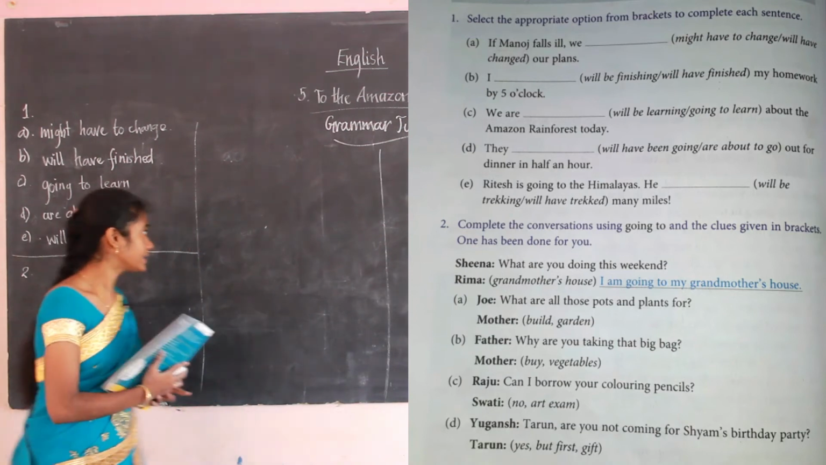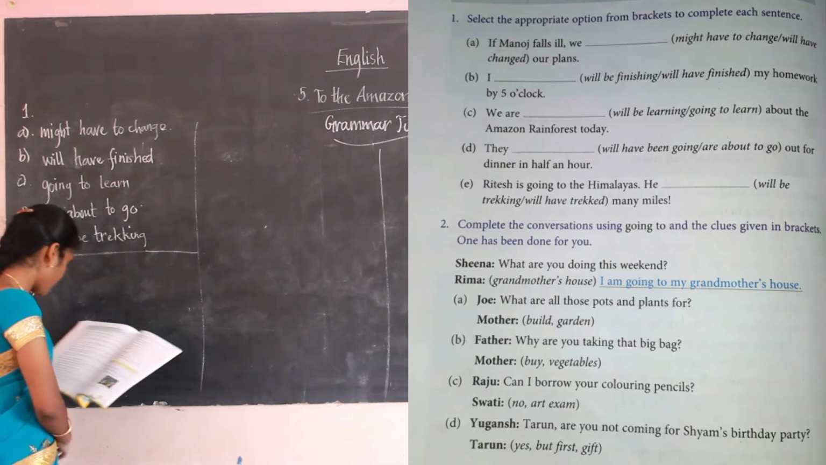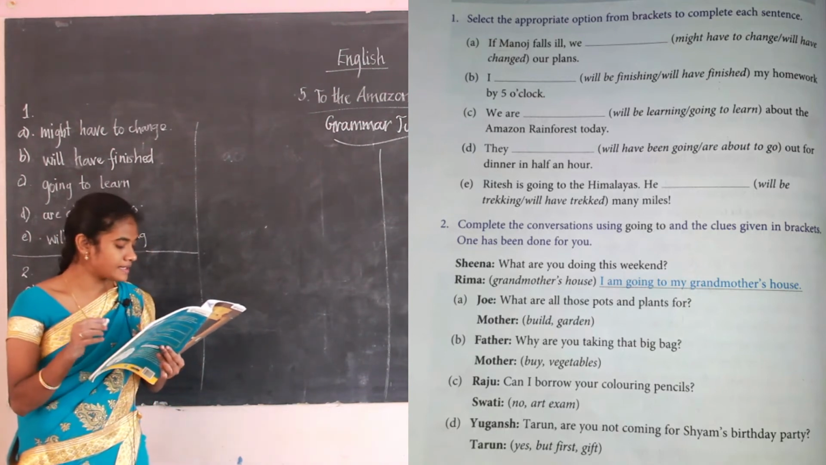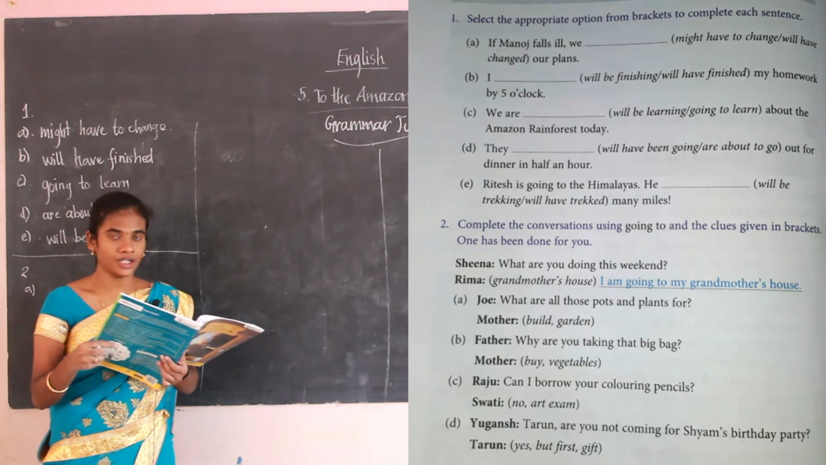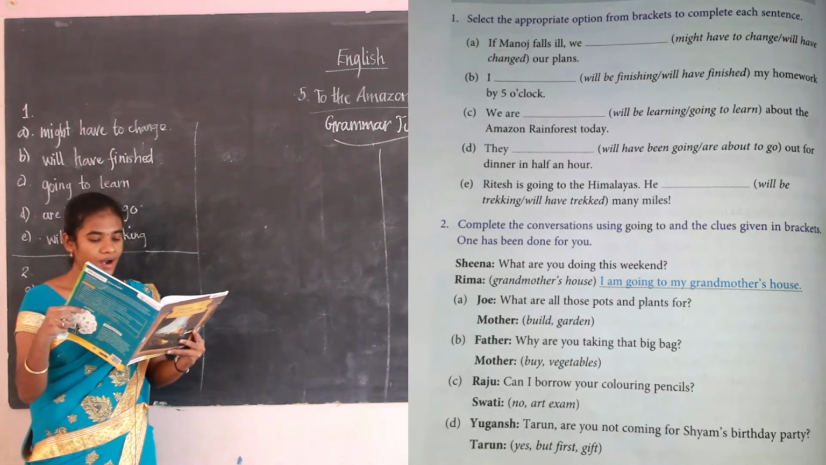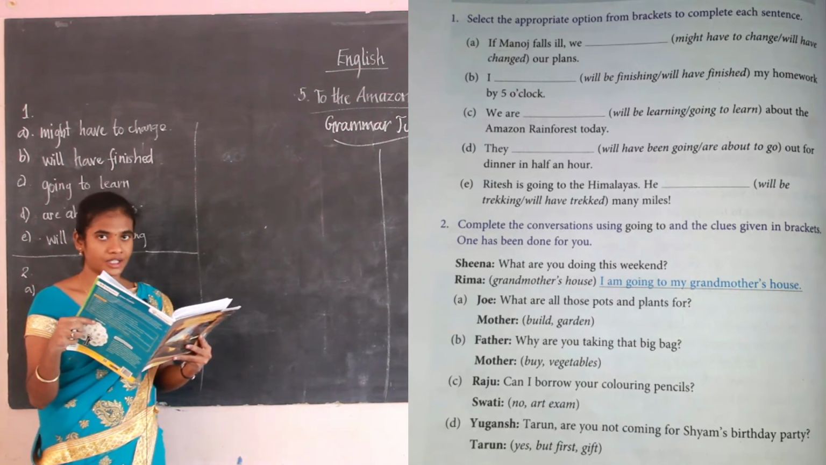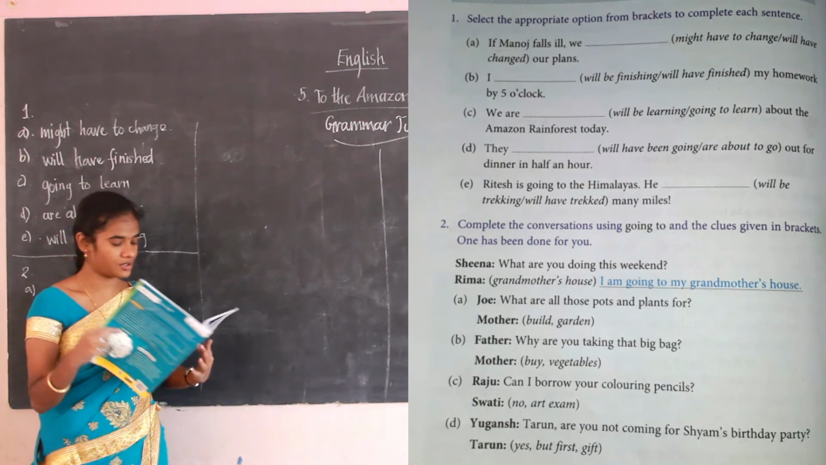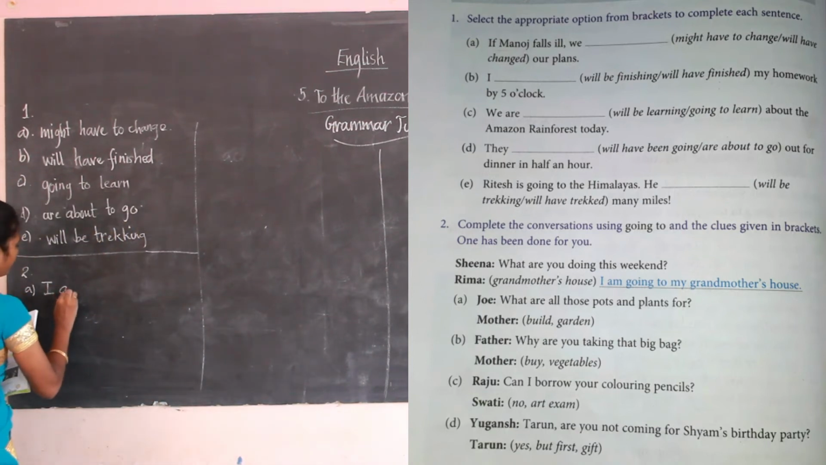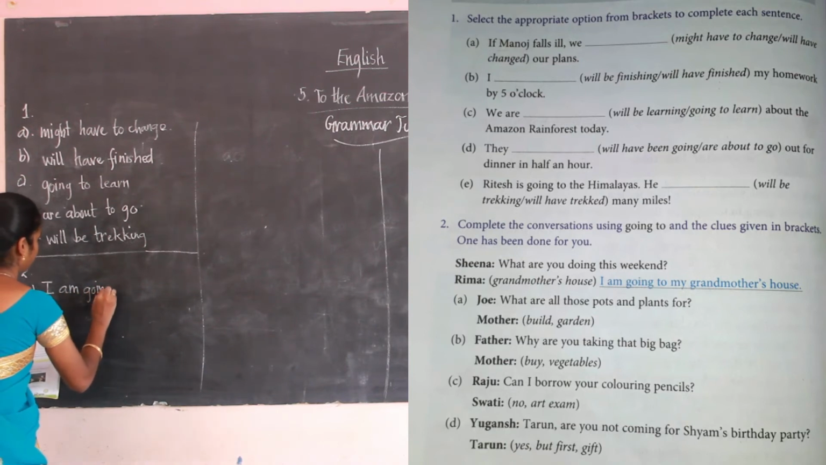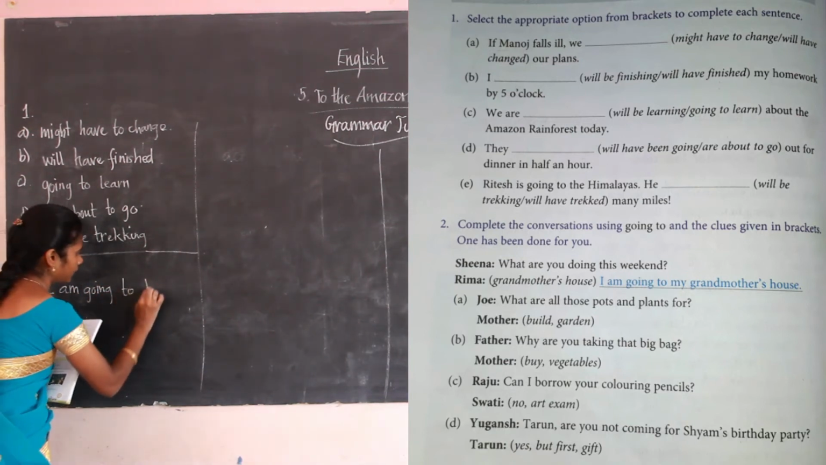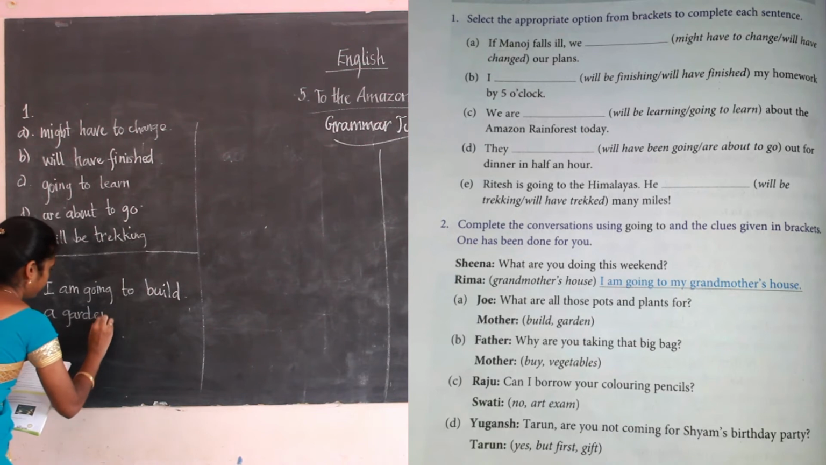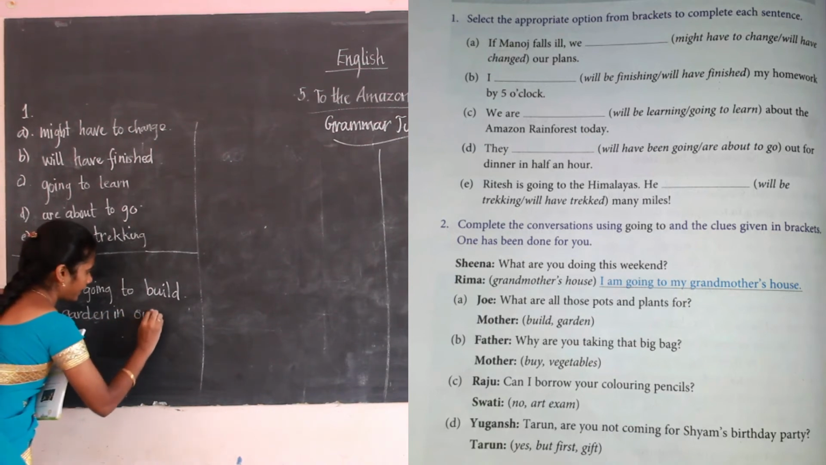So the first one, second A. Joe, what are all those pots and plants for? The clue given is build garden. So you have to start with going to. So I am going to build a garden in our backyard. So I have started with going to. What's the clue given? It's build garden. So I have used build and garden also. Okay. I am going to build a garden in our backyard.